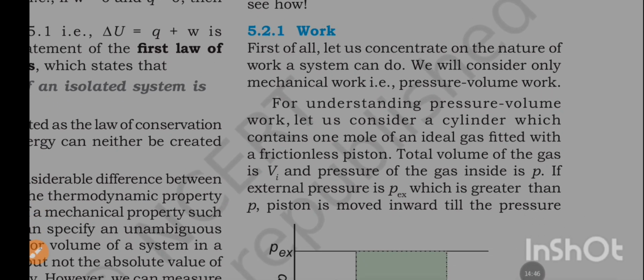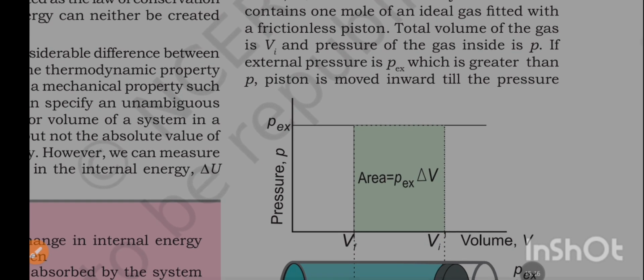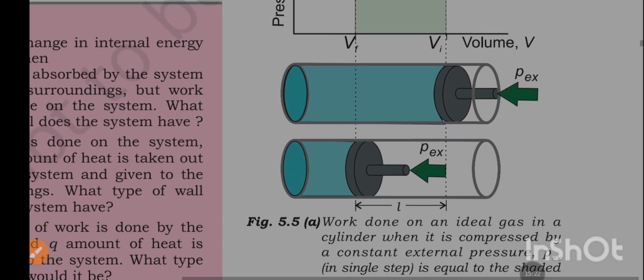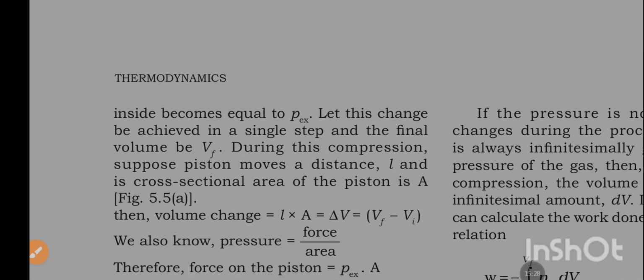Work. First of all, let us concentrate on the nature of the work a system can do. We will consider only mechanical work, pressure-volume work. For understanding pressure-volume work, let us consider a cylinder which contains 1 mole of an ideal gas fitted with a frictionless piston. The total volume of the gas is denoted by Vi and the pressure of the gas inside is P. If the external pressure, P external, is greater than P, the piston is moved inward until the pressure inside becomes equal to P external.